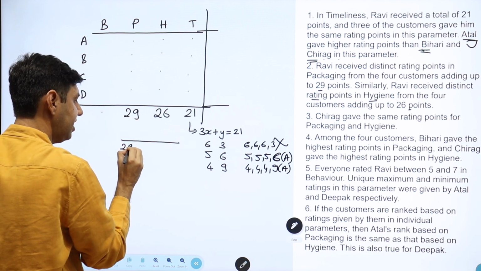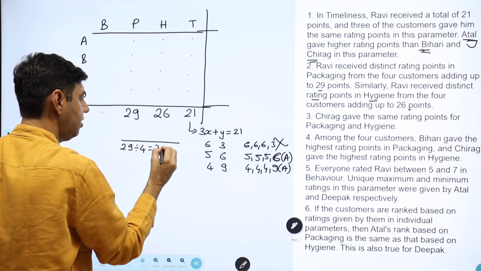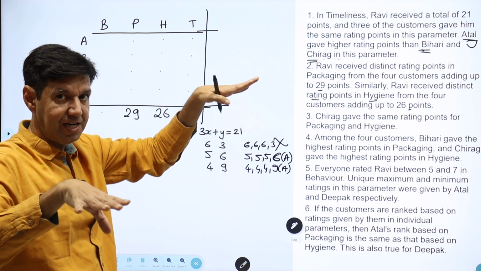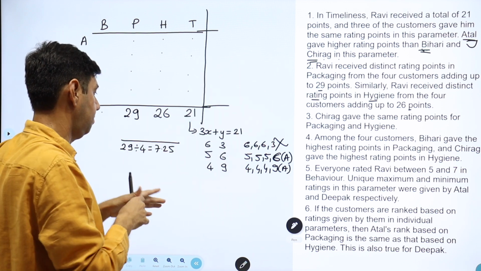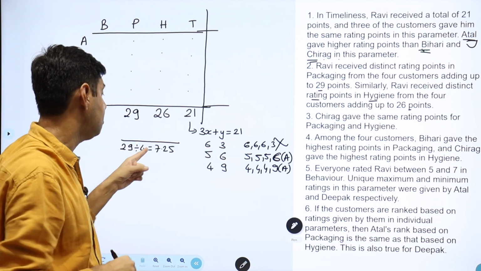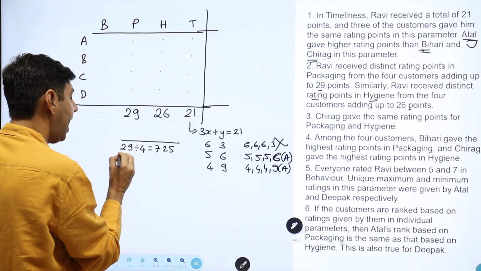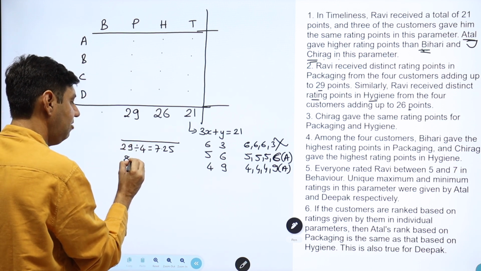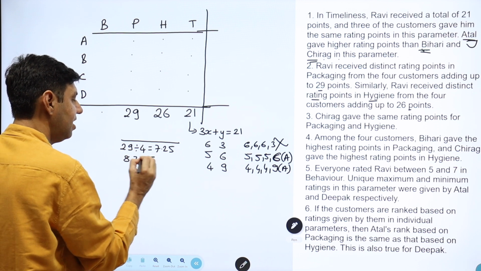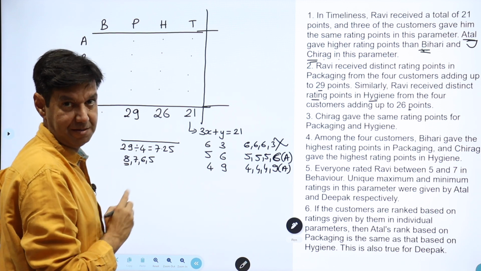So 29, when I divide it amongst 4, I get 7.25. So all are 7.25. If anyone is less or more, the other one should also be there. Since they are distinct, they are not the same, so some will be more or less. So I definitely have an 8 or a 9. Let's say I use a maximum 8. So if I use a maximum 8, then 8, 7, 6, 5.